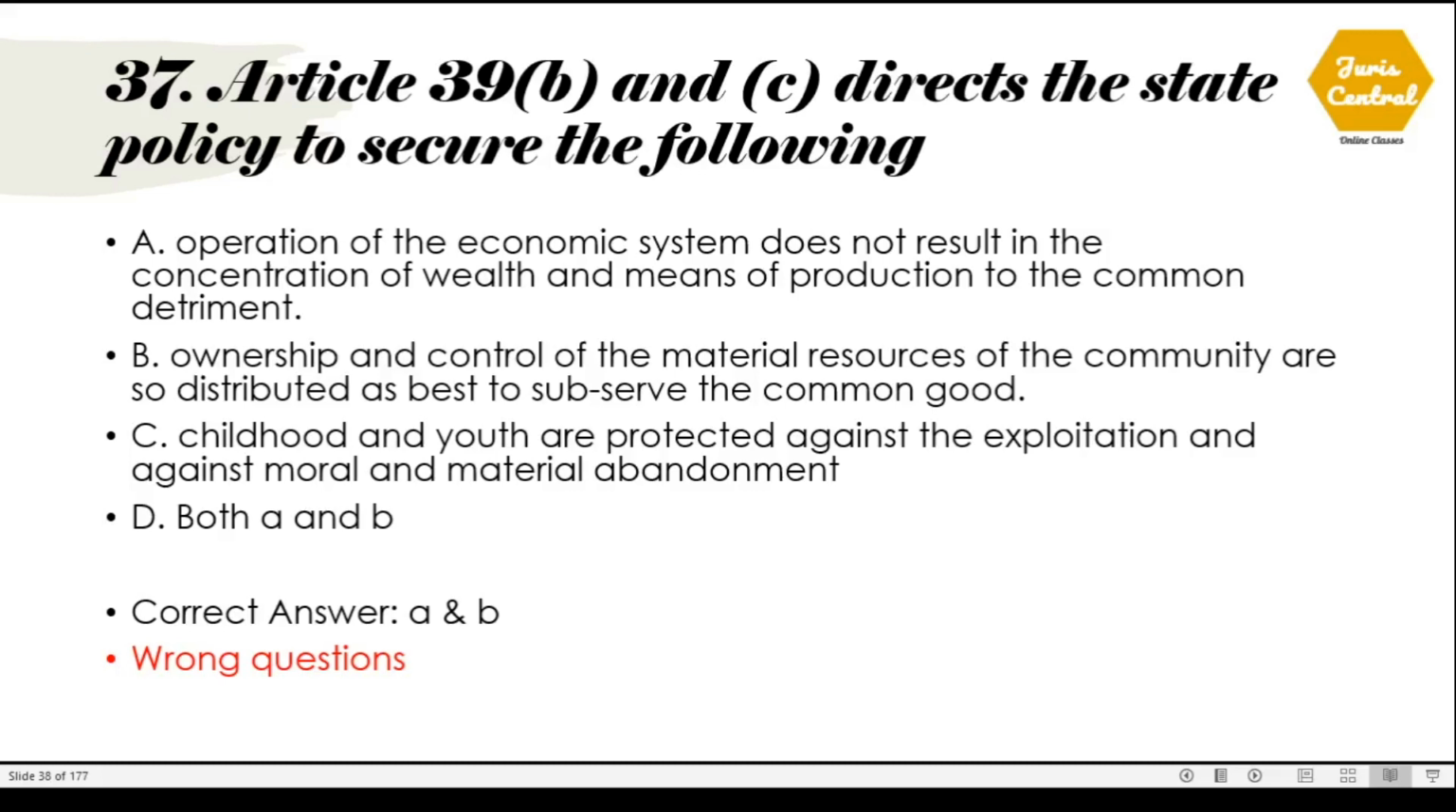The correct option is totally correct, which I have mentioned. That is option number A and B. Kindly ignore the wrong questions which I have mentioned in red. So the correct option is option number A and B. Operation of the economic system doesn't result in the concentration of wealth and means of production to the common detriment. And ownership and control of the material resources of the community are so distributed as best to subserve the common good. So the correct option which I have mentioned is totally correct. The question is not wrong. I apologize for a mistake.